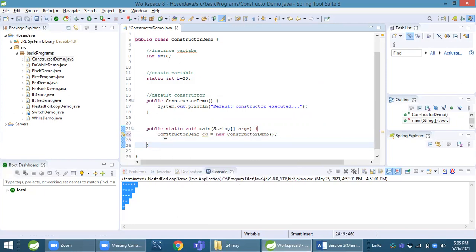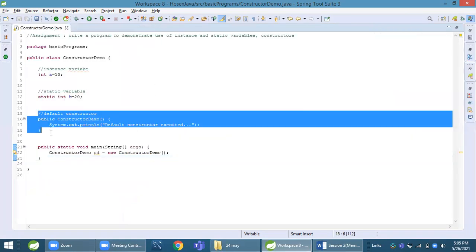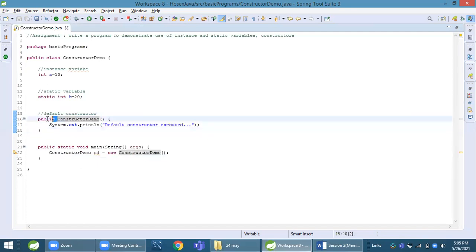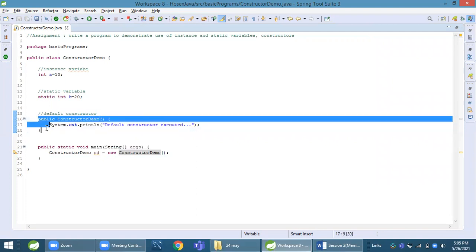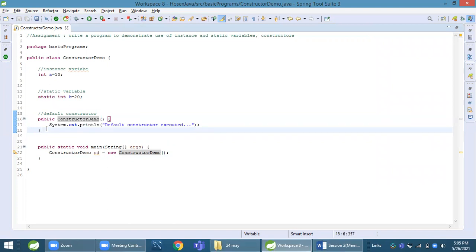I created the object. Now this constructor will be automatically executed. First we see how this constructor executes. This is a constructor. It does not have any return type. It's like a method, but not a method. And we use this to initialize different sets of values, which we will see in the next program. We don't call it, it's called implicitly. When we call it, we say it is an explicit call, but when it is called automatically, it's called an implicit call. When we create an object of this class, this will be called automatically.